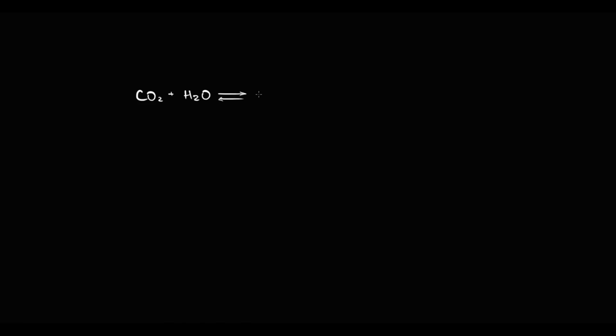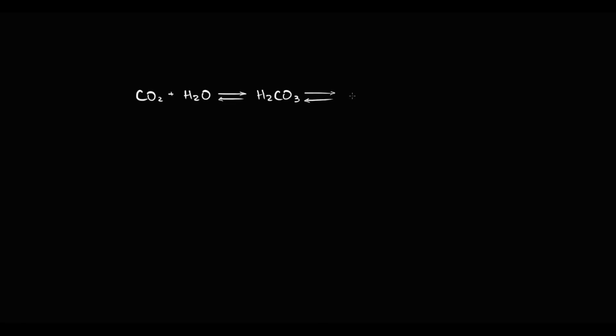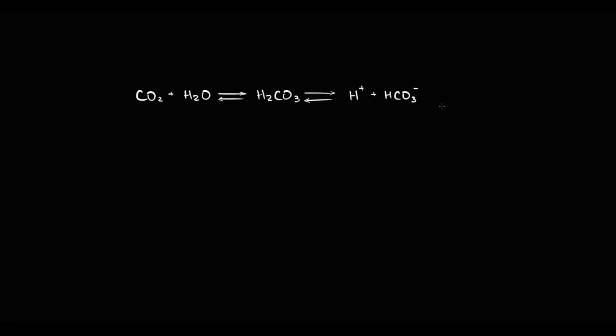It reacts with water in a reversible reaction with production of carbonic acid. Carbonic acid doesn't stick around long. It splits into two parts, a hydrogen ion and bicarbonate. The key concept is that it's an equilibrium reaction, meaning it can go forward, making hydrogen ion and bicarbonate, or backwards, forming carbonic acid. It depends on the condition.